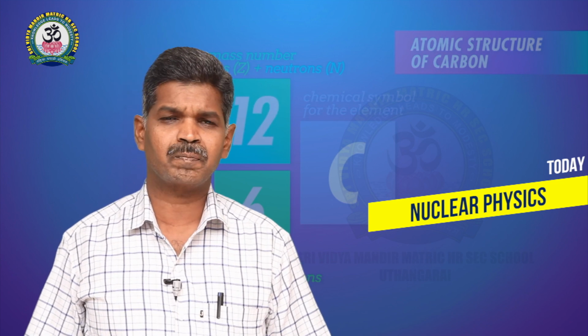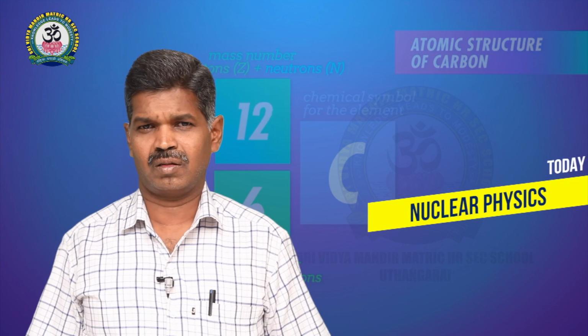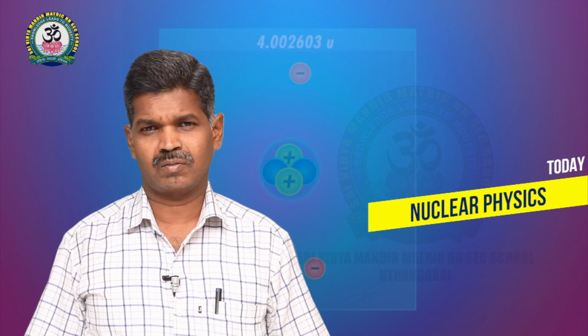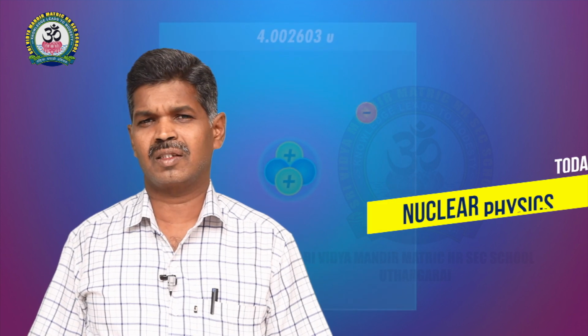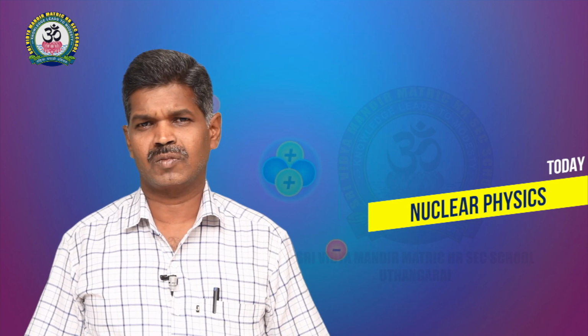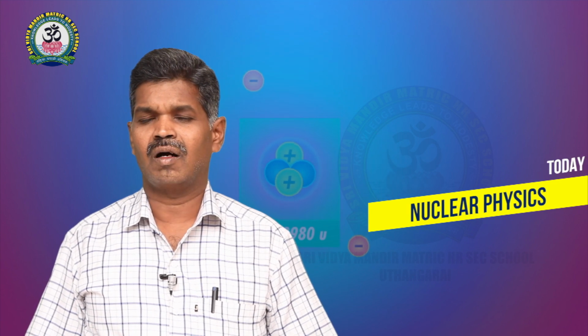Those radiations may be alpha particle, beta particle and gamma. Gamma is nothing but radiation, having energy only, but alpha and beta are particle in nature. These three radiations are emitted from radioactive elements, but each of them, alpha, beta and gamma, is not emitted at the same instant.